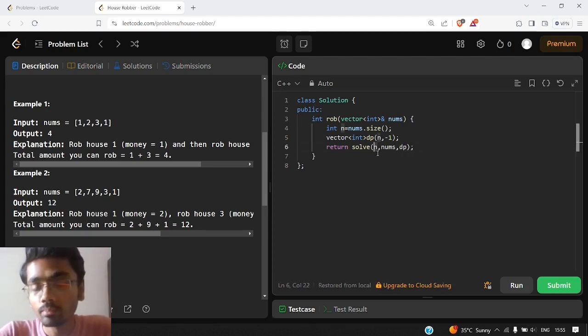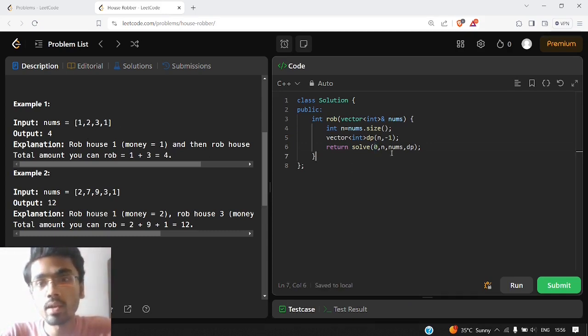We give the size of nums itself and DP. Also we need to give the index we are currently at, for traversing the entire array. We will start from the 0th index, so we have given 0.